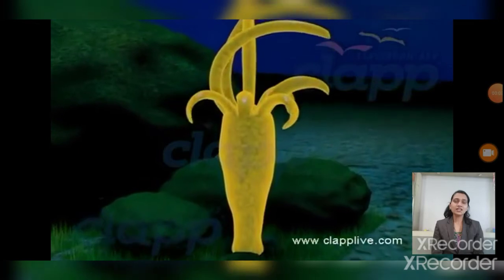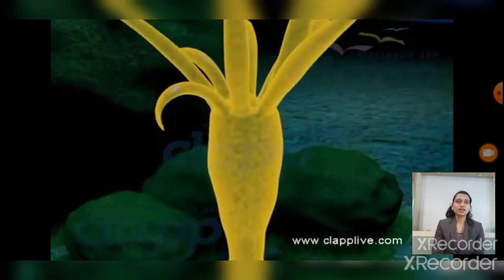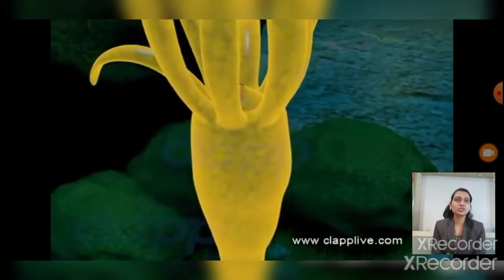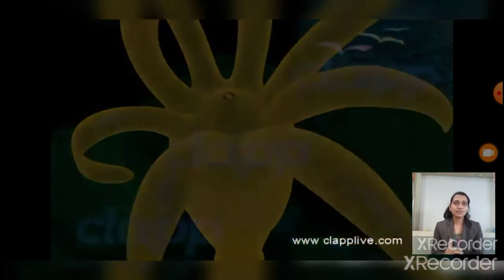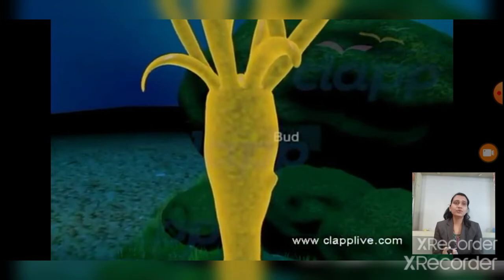The next type of asexual reproduction is budding. Now see in that video, there is a hydra. Hydra is a multicellular organism. The body structure of that hydra is also very simple. That hydra reproduces by budding.